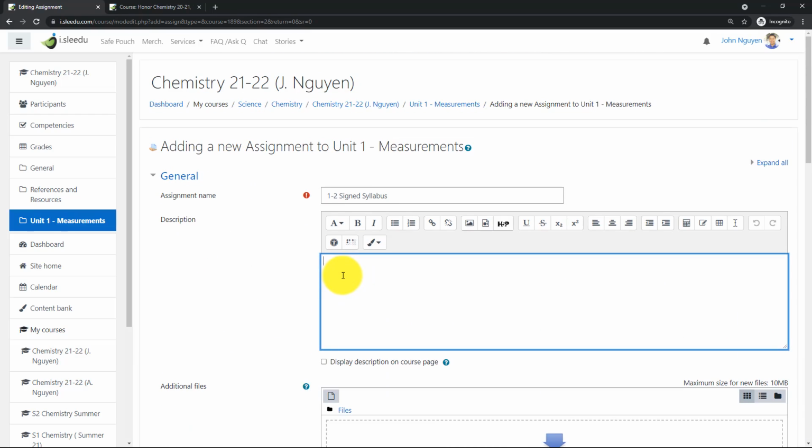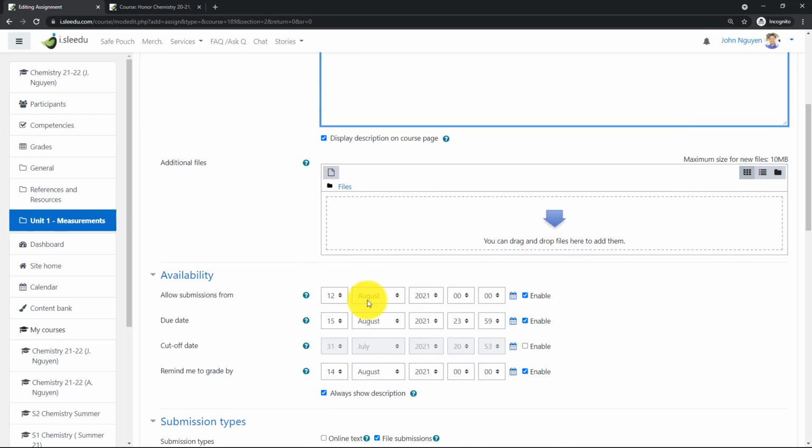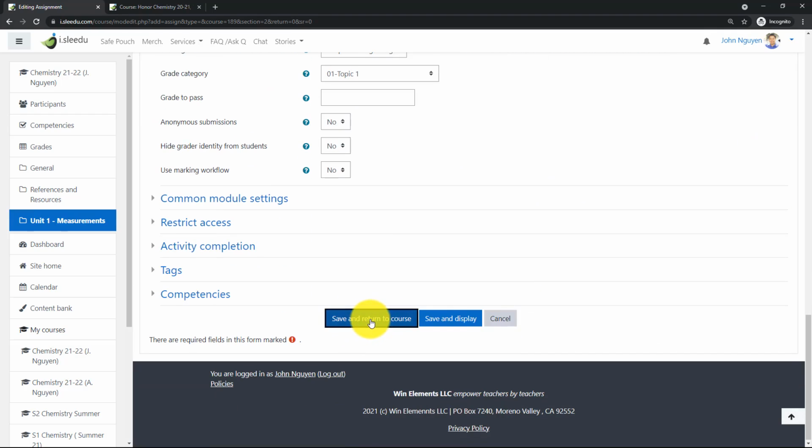Before that, I want to go back here and put this direction, okay? Please take a picture of your signed syllabus and submit it, and upload here to submit it. There you go, and we are done. And I want to bold it, and I want to make sure this will be in the description on the main course page, right? Please take a picture of your signed syllabus and upload it here to submit it. There you go. And we save and return to course.